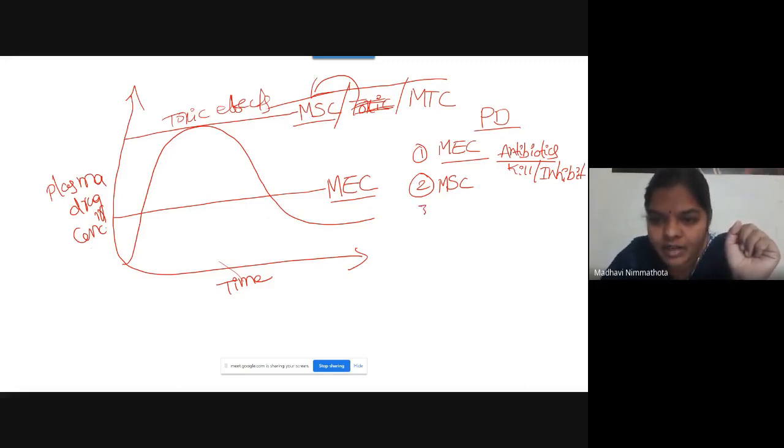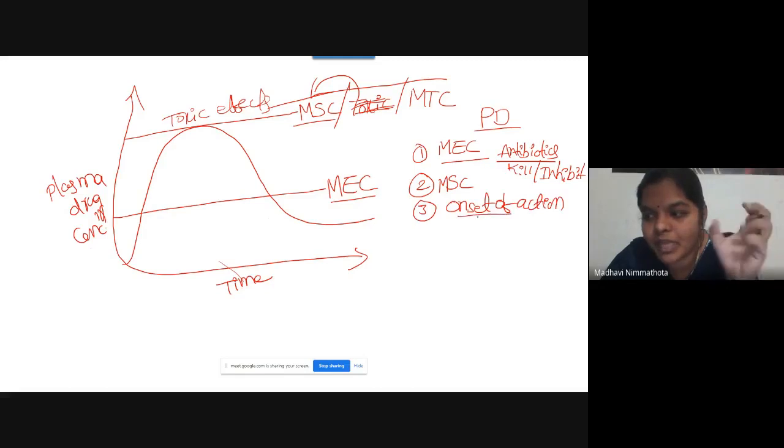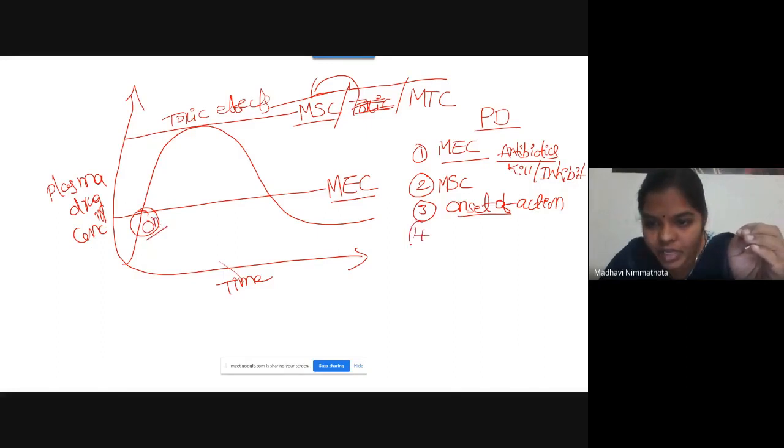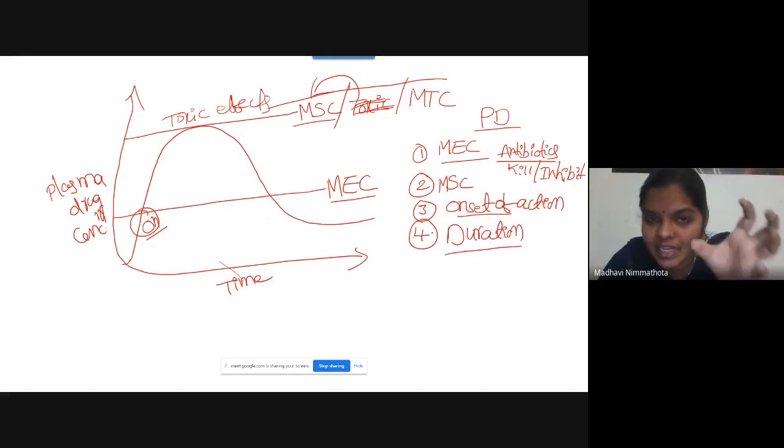And then the third pharmacodynamic property is onset of action. Onset of action is nothing but the beginning of the pharmacological response. It's a beginning, so the drug is going to start its pharmacological effect. And the fourth one is the duration of action. The duration of action is the time period of a drug for producing its therapeutic effect.